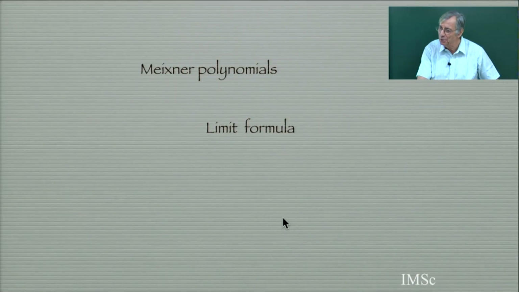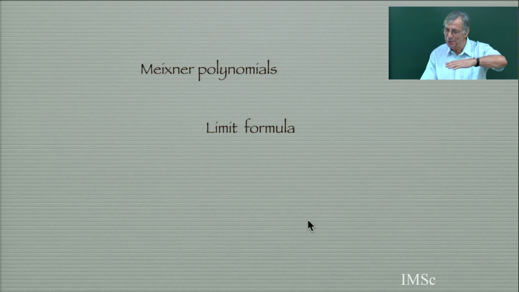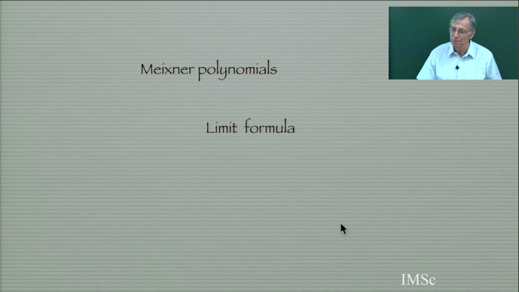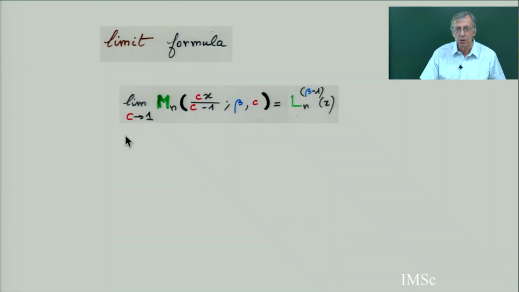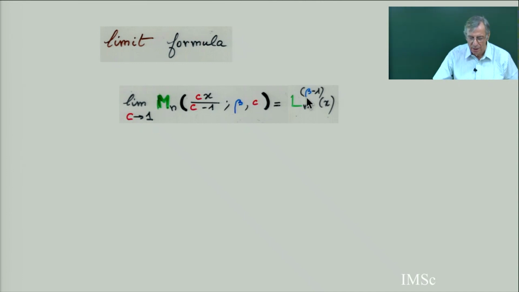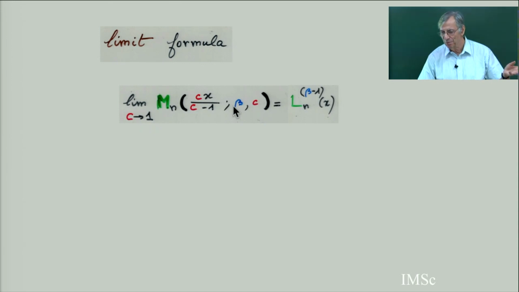So I promised to prove you another limit formula. Mexner in the tableau ASCII, they are above the Laguerre. There is an arrow connecting Mexner to Laguerre. So let's prove it, the limit formula. So the limit formula is the following. Take the Mexner polynomial, replace variable x by cx over c minus 1, with the two parameters beta and c, and take the limit when c goes to 1. I claim that this is exactly the Laguerre index beta plus 1. So with Mexner, the parameter is beta, with Laguerre is beta plus 1.